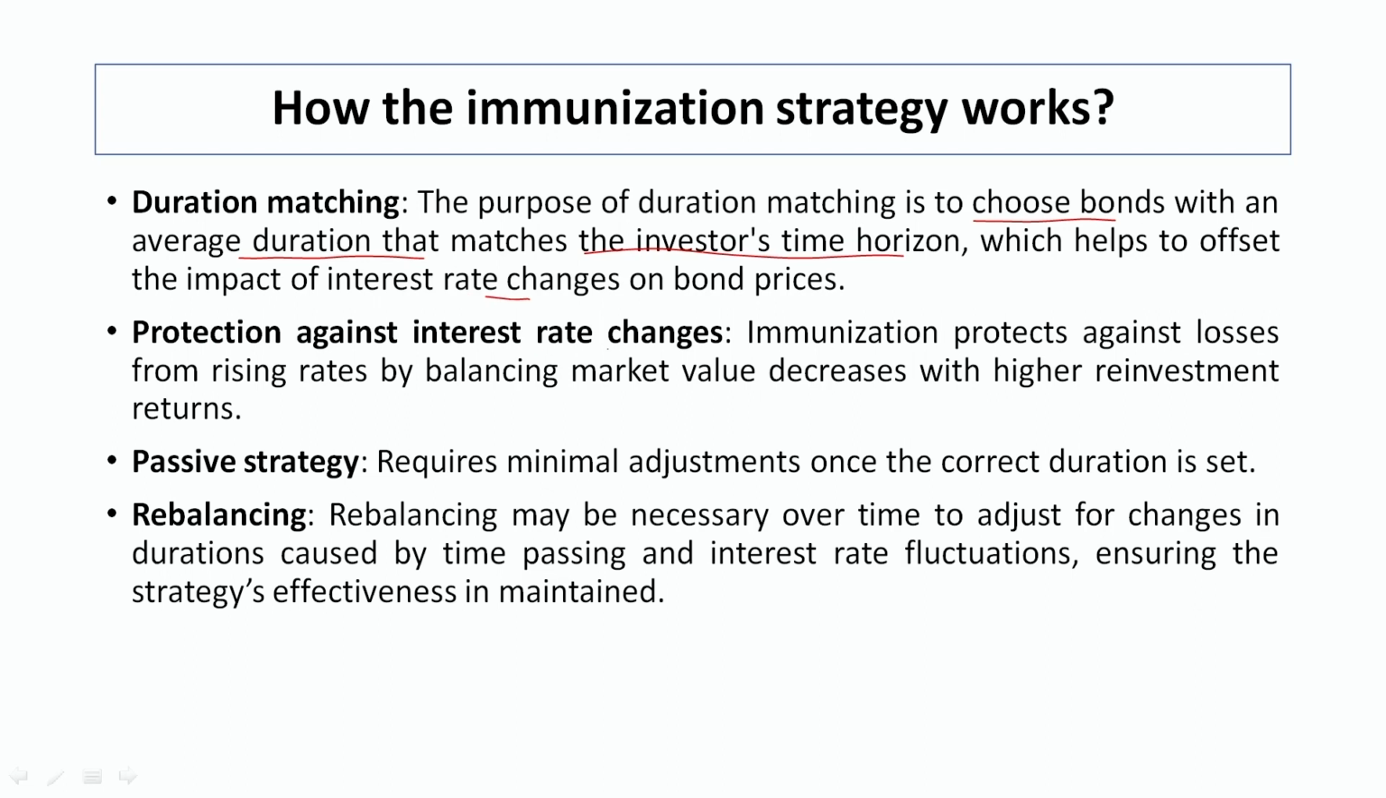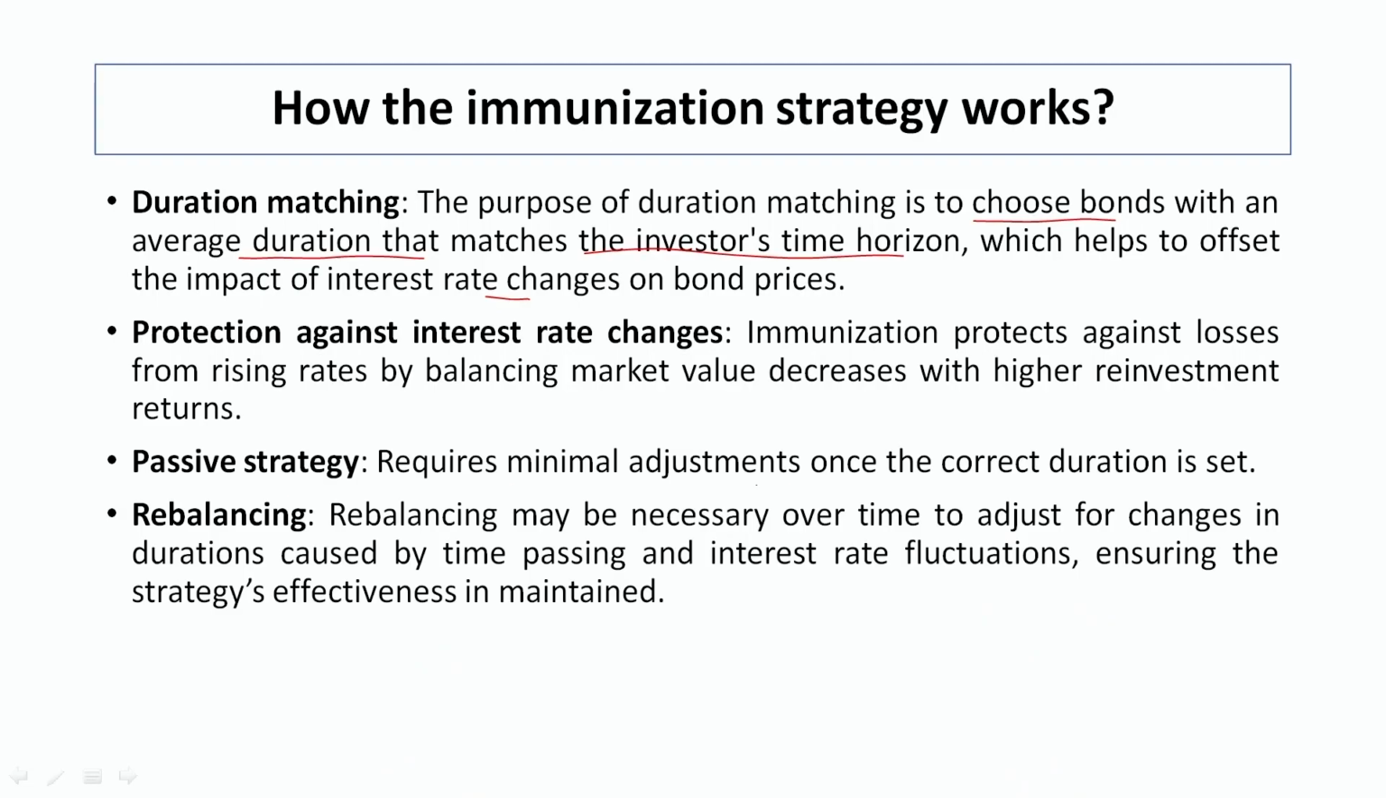Then protection against interest rate changes. With the help of immunization, he can stop the losses against rising rates by balancing market value decreases with higher reinvestment returns. And what he has to do? He has to reinvest at higher returns or a higher interest rate, so that he can rebalance or mitigate the situation. If the interest rate is falling at a point of time, whatever coupon he is getting, he needs to reinvest at that point of time where he is getting the higher interest rate.